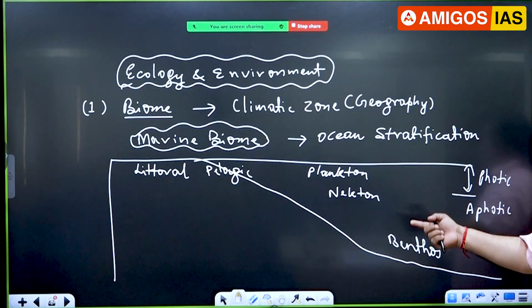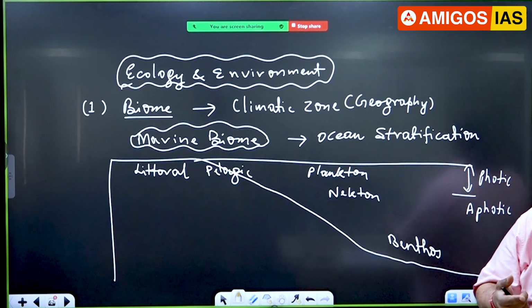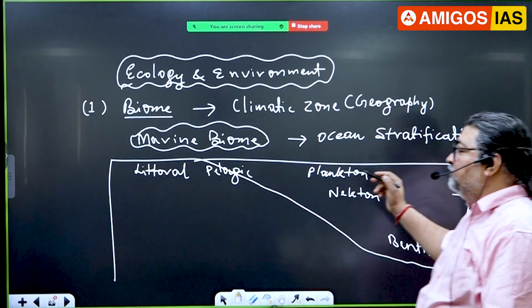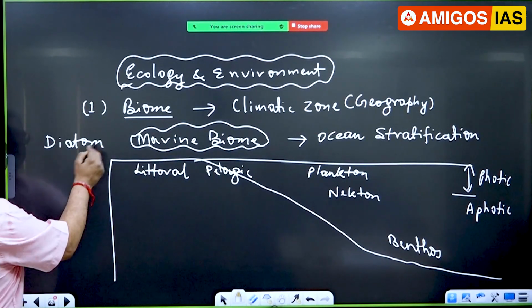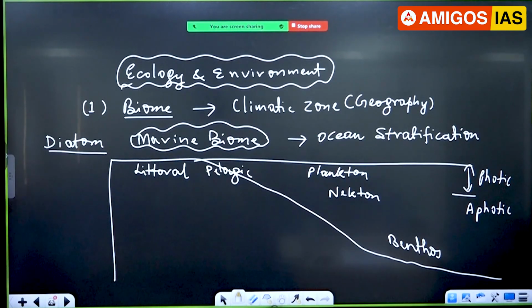Same kind of division. What is plankton? Which can float. Phytoplankton, like diatom. You know this is diatom. Many times in the question paper come the diatoms. These are microscopic organisms which contain pigment, like chlorophyll, phytoplankton, and they are capable of doing photosynthesis. So they are able to capture carbon dioxide. What is something called carbon capture? Natural carbon capture happens there.